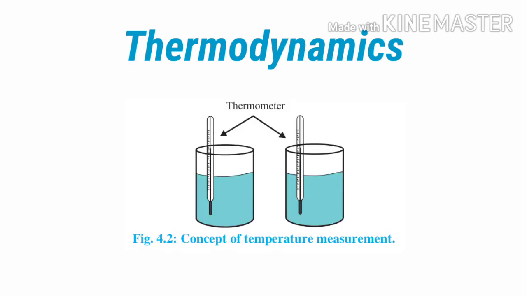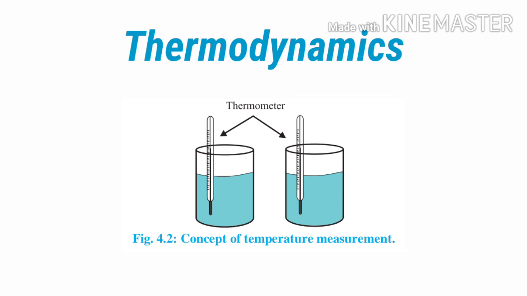Now we will see the application of the zeroth law of thermodynamics. The zeroth law is used in temperature measurement by a thermometer. As you can see in the diagram, when we insert the thermometer in water to measure the temperature of the water, what exactly happens there?